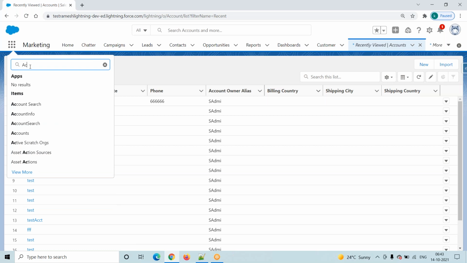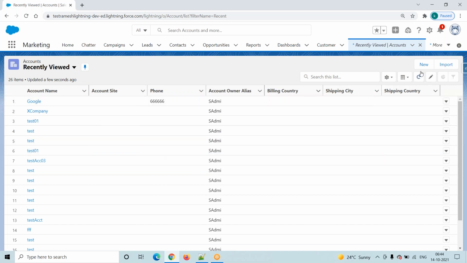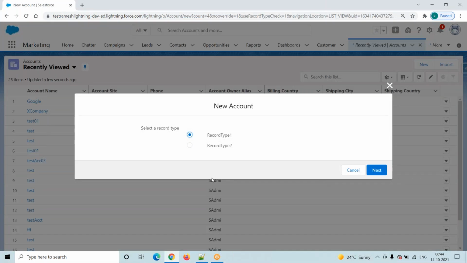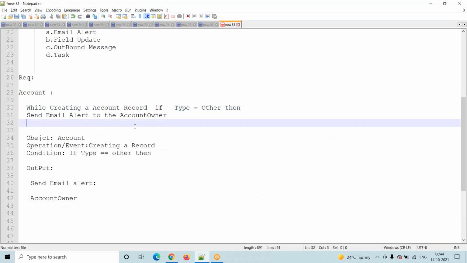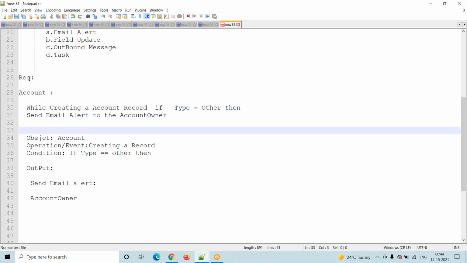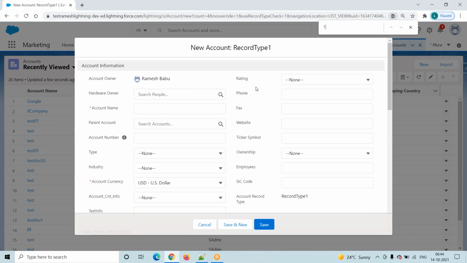Go to the app launcher and type account. Yes, Accounts is there, right? Click on Accounts. Click on the New button. Select the record type, any record type, it doesn't matter. Click on the Next button. So we are trying to create an account record. If type is equal to other, we have to search here. Where is the Type field? Press Control F and search. Yes, Type is there.